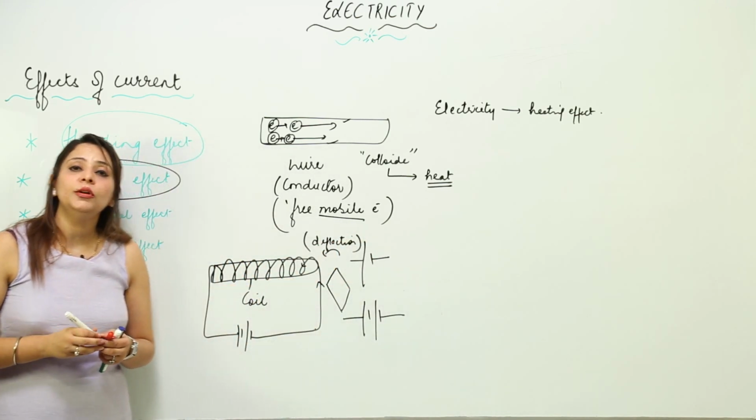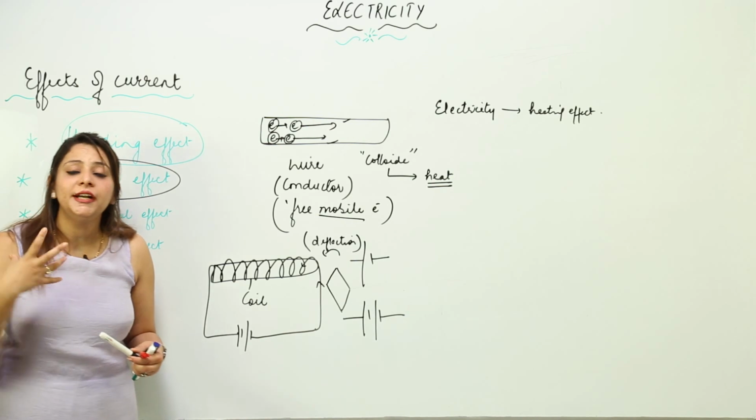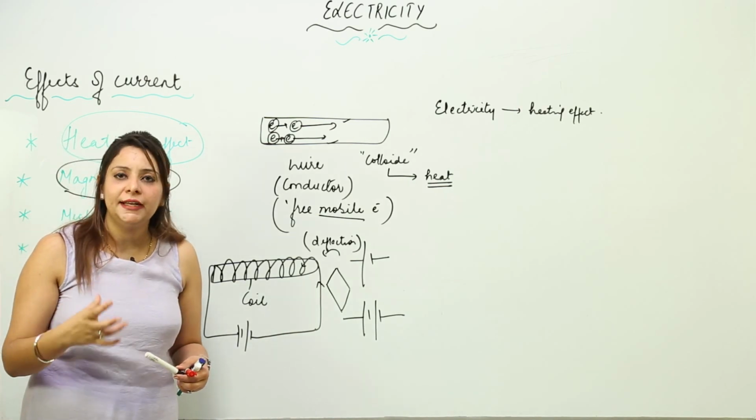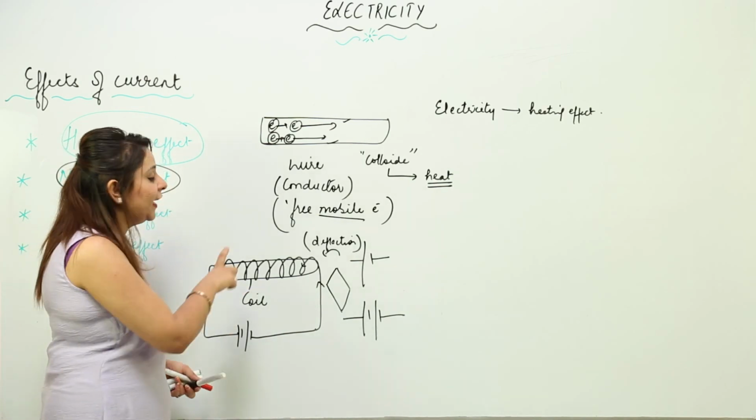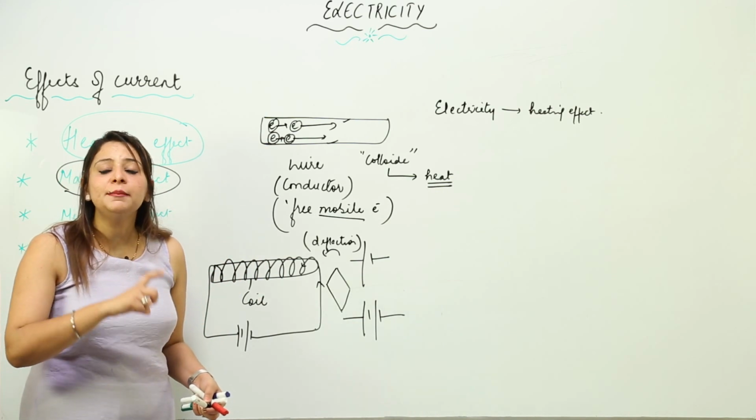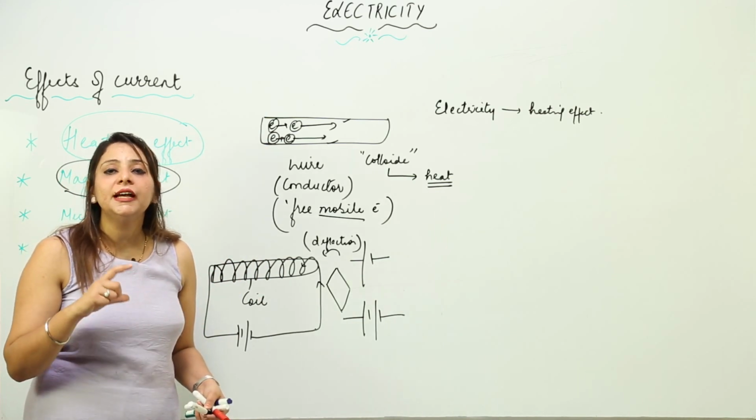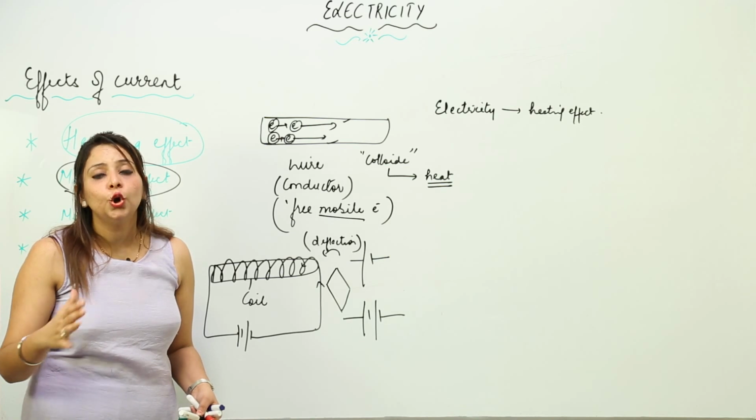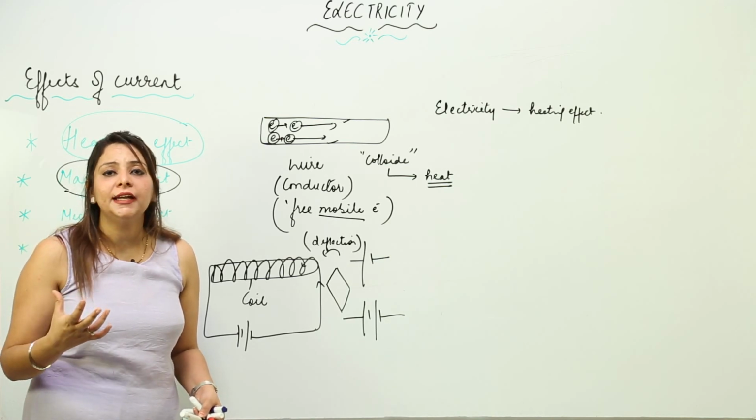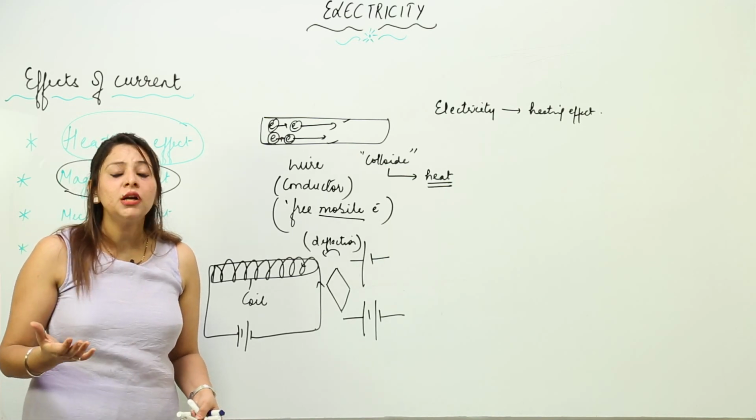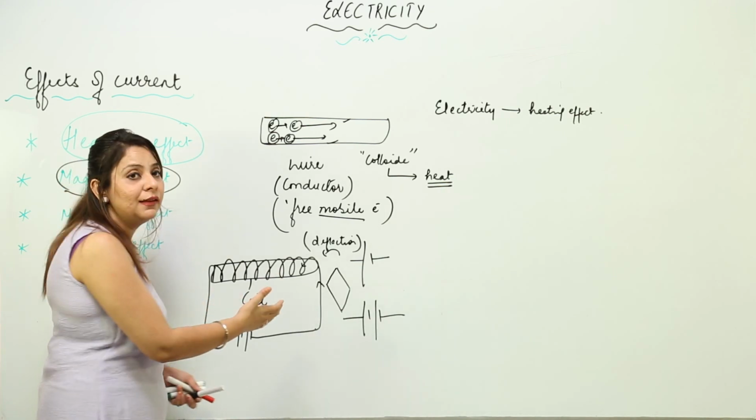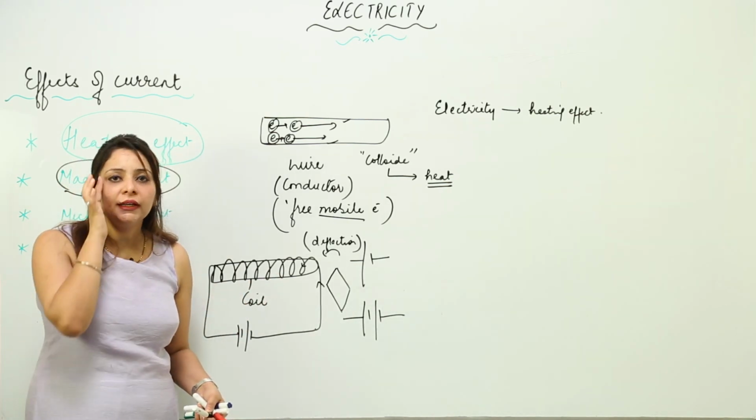And as we all know, a magnetic needle shows a deflection only when there is a magnetic field. So this deflection just proves that there is a magnetic field whenever current is passed through a conductor. Though the strength of the magnetic field may not be so strong, still it is there. That is why the magnetic needle is showing deflection.